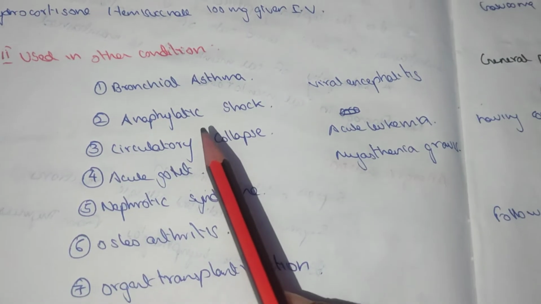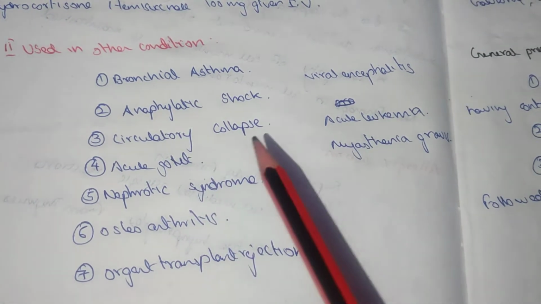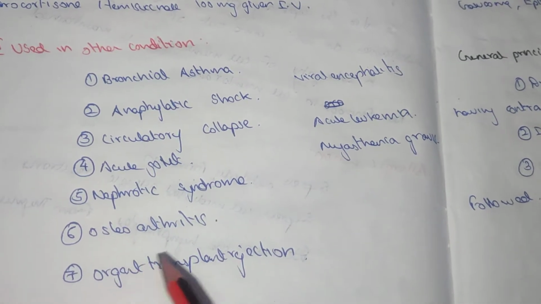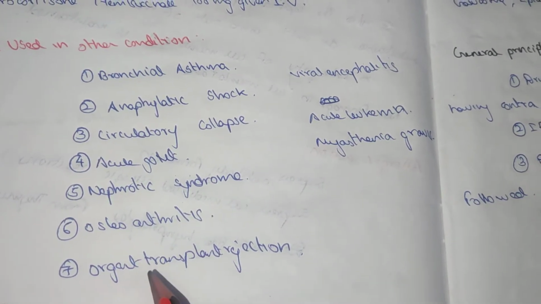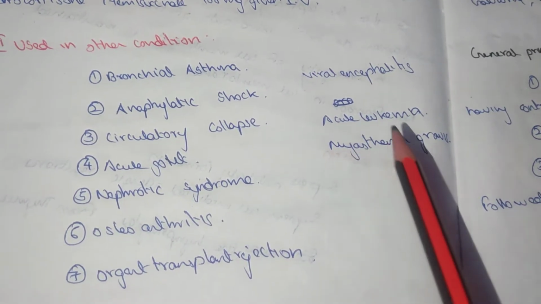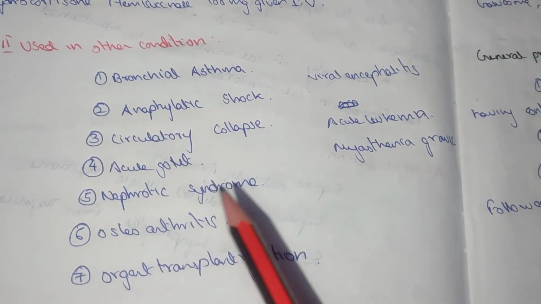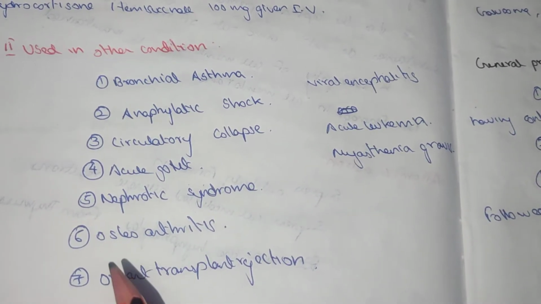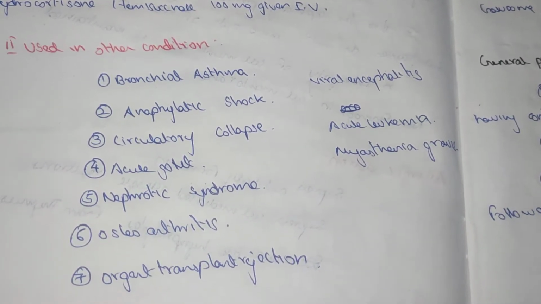In other conditions: bronchial asthma, anaphylactic shock, circulatory collapse, acute gout, nephrotic syndrome, osteoarthritis, organ transplant rejection, viral encephalitis, acute leukemia, and myasthenia gravis. In all these conditions, corticosteroids are used.